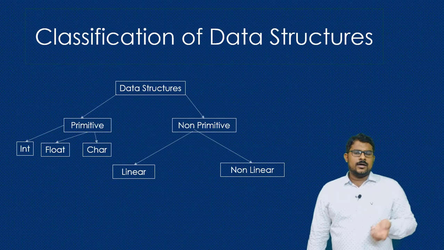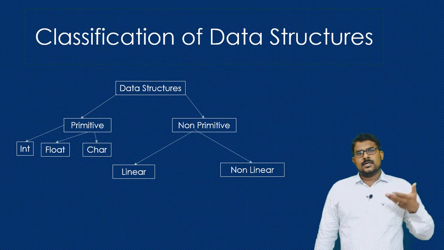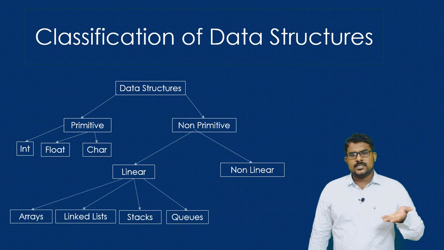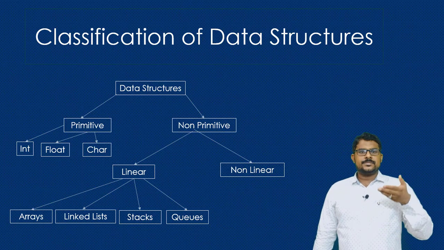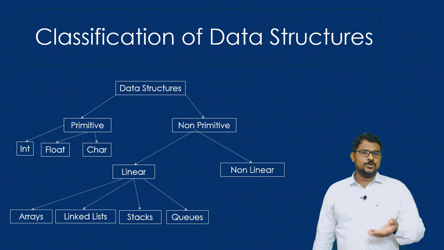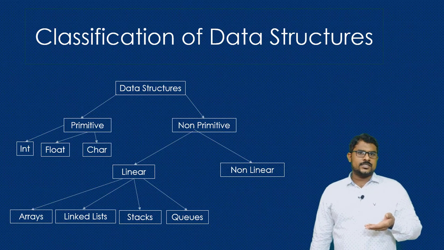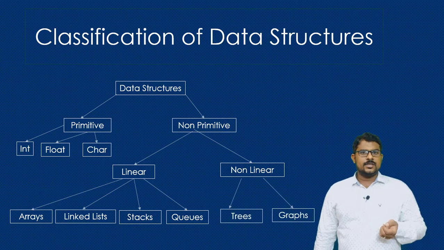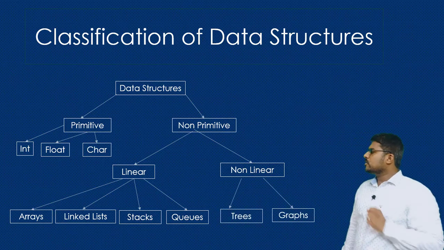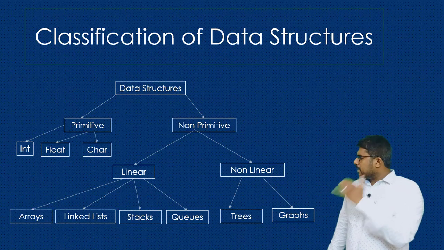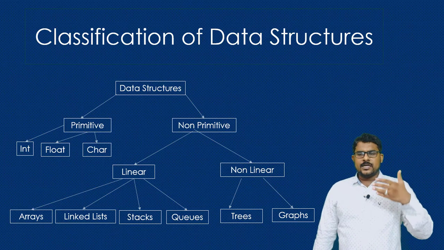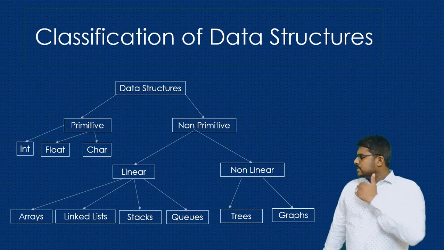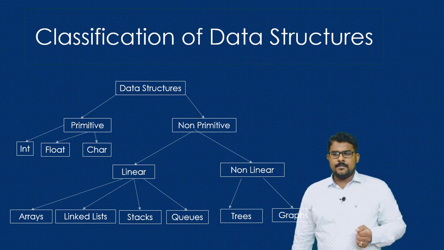The examples of linear data structures are arrays, linked lists, stacks and queues. For non-linear data structures, you have trees and graphs. So this is the hierarchy of data structures. Here we are going to see all these data structures fundamentally.